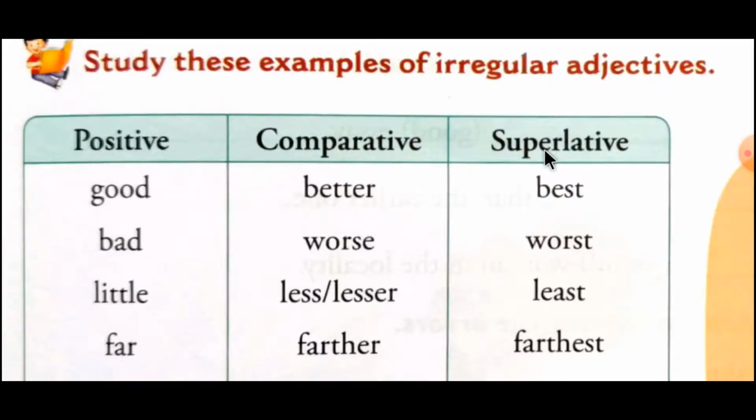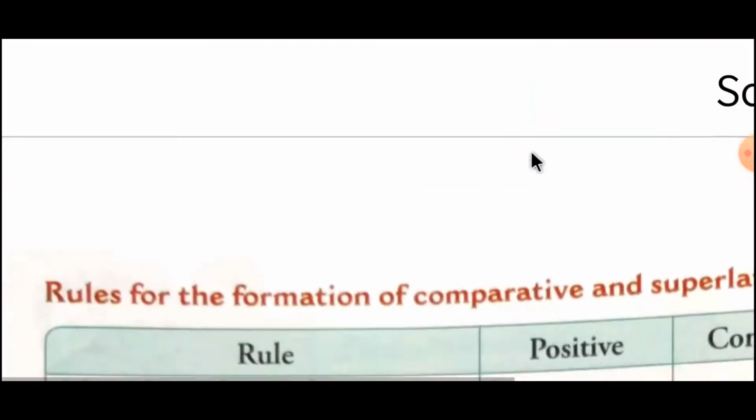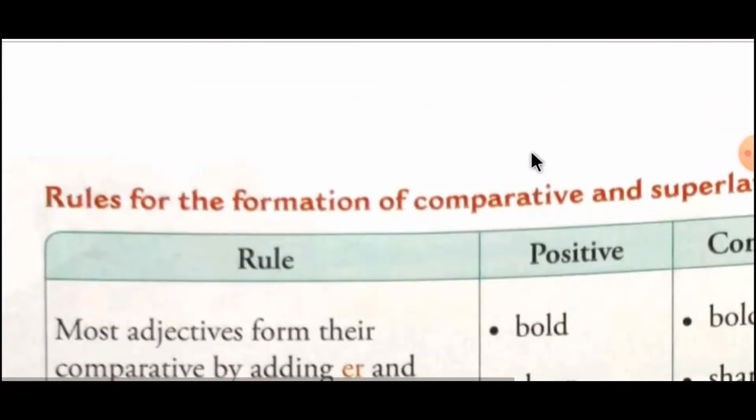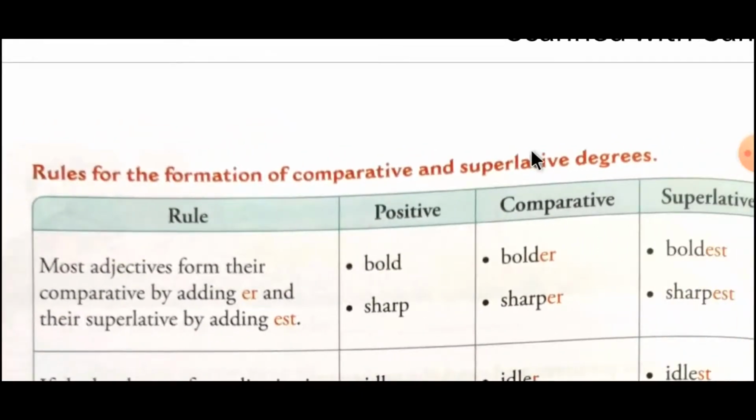So students, these are the basic rules how to form the positive into the comparative degree and comparative to superlative degree. Okay, let's see the next one.